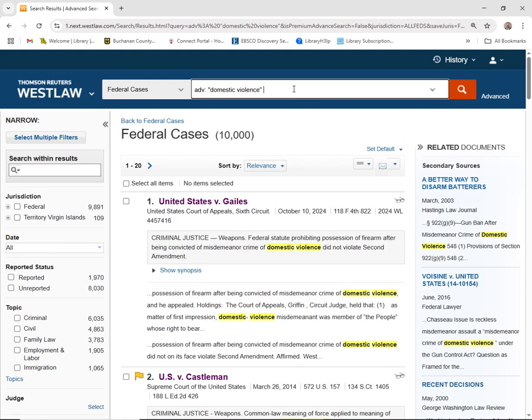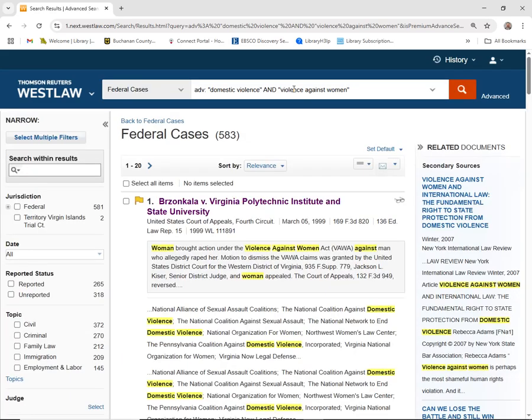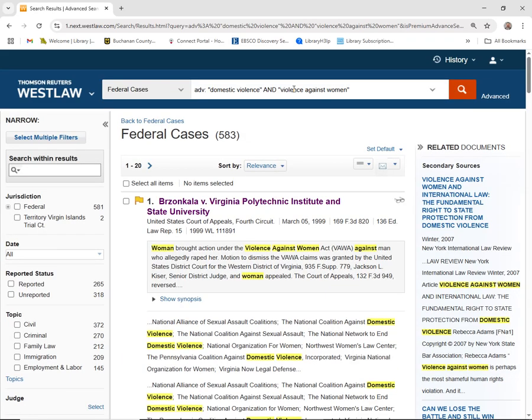One of the ways I can avoid that limit is by adding a second term to my search. And I'm going to add violence against women. And notice I've pulled up about 600 records. So I'm not reaching that limit that we had before.